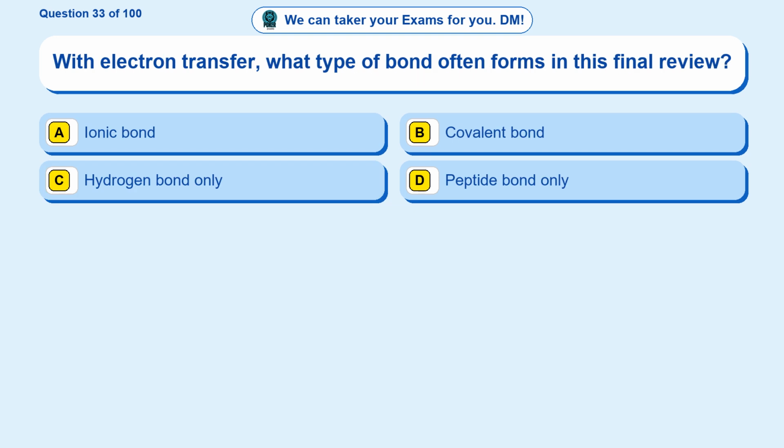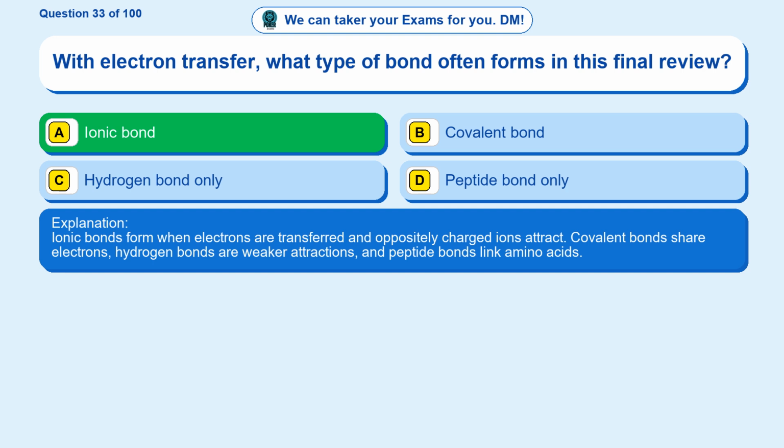Question 33. With electron transfer, what type of bond often forms in this final review? Option A, ionic bond. Option B, covalent bond. Option C, hydrogen bond only. Option D, peptide bond only. The correct answer is option A. Ionic bond. Ionic bonds form when electrons are transferred and oppositely charged ions attract. Covalent bonds share electrons, hydrogen bonds are weaker attractions, and peptide bonds link amino acids.